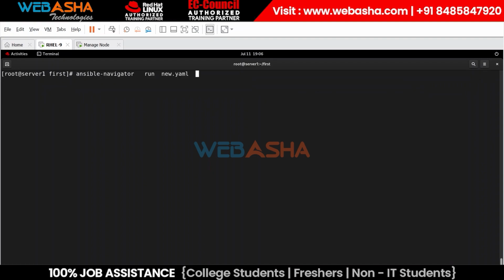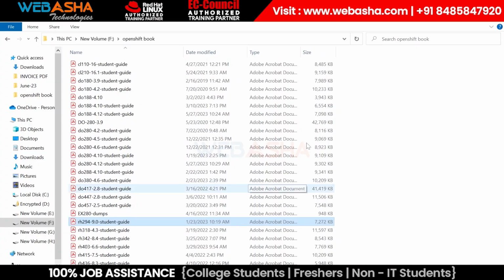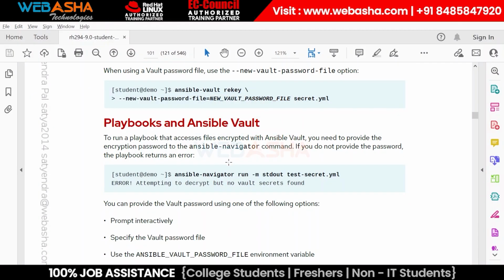and then new.yaml, with the mode just something like stdout, we get error messages. Why? Because this is not decrypted, or we can say it's not in plain text, correct? We get an error, right? Now, what they are mentioning is, if we have this kind of error,